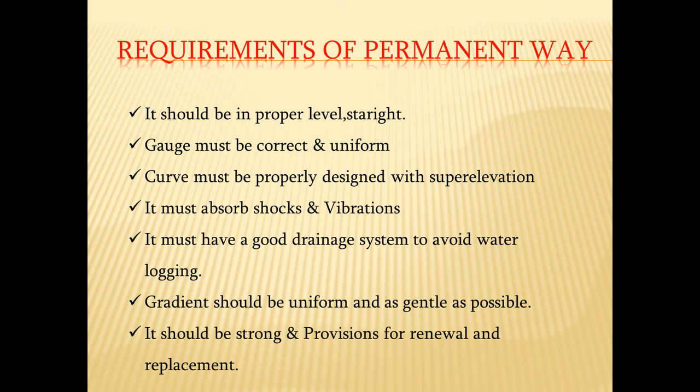The gauge means the inner distance between the rails. It has to be uniform throughout, and it is to be a correct gauge length. Third is the curve. Whatever curve you are providing must be properly designed. Now we are going to design all these things.